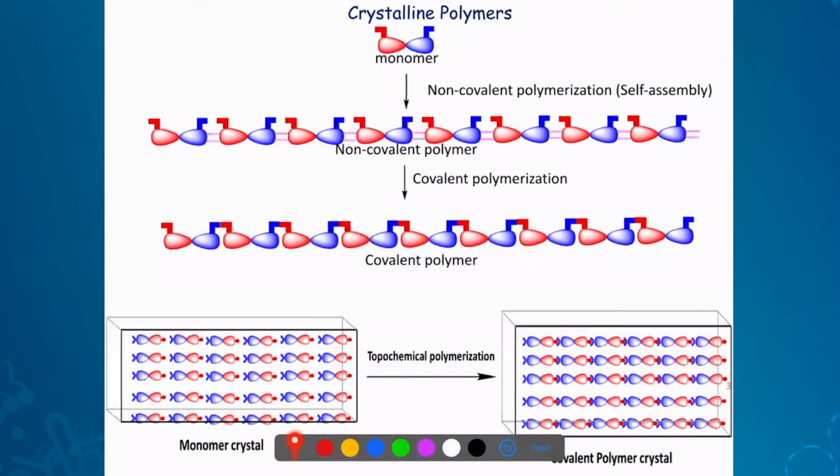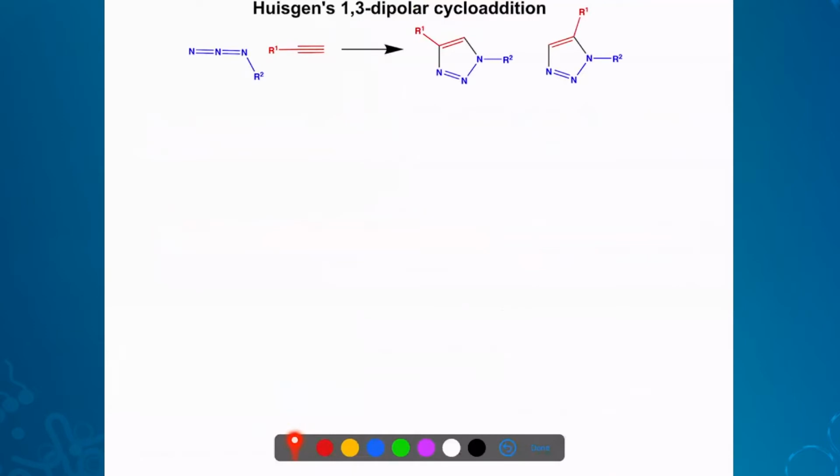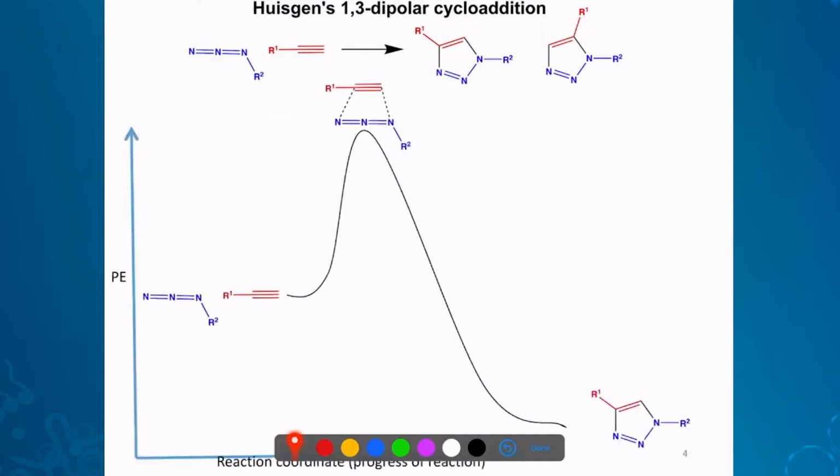Now, this is the reaction we were interested in. This is azide-alkyne cycloaddition reaction. If you heat this one, this is called Huisgen reaction. This will undergo cycloaddition, 1,3-dipolar cycloaddition, to give these two isomers. Actually, this is triazole, 1,4-disubstituted triazole and 1,5-disubstituted triazole. You get a mixture of material if you just heat these two reactants in solution, for example. But you know, the copper catalyzed click chemistry will give only this isomer. But we cannot use any catalyst or solvent in the crystal state. We have to use only the crystal.